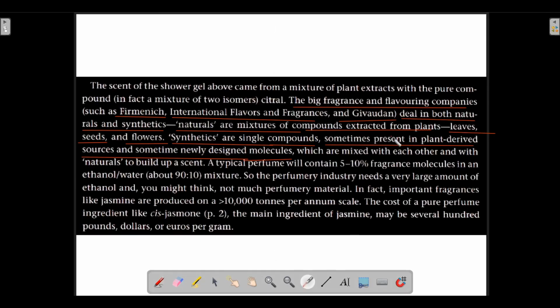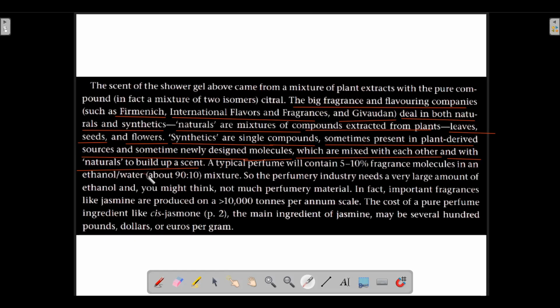These natural and synthetic compounds are mixed well with each other. The synthetic compounds are mixed with each other and with natural compounds to build up a scent. To build up a scent, two synthetic compounds are also mixed with each other. One synthetic and one natural compound might also be mixed with each other.